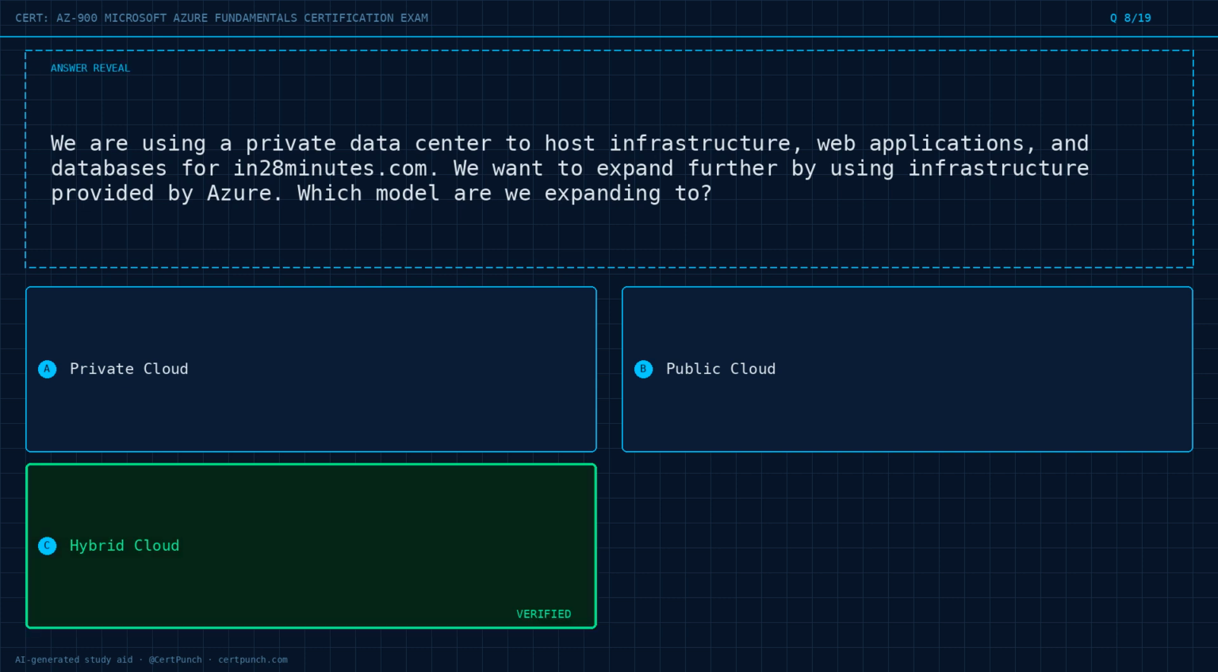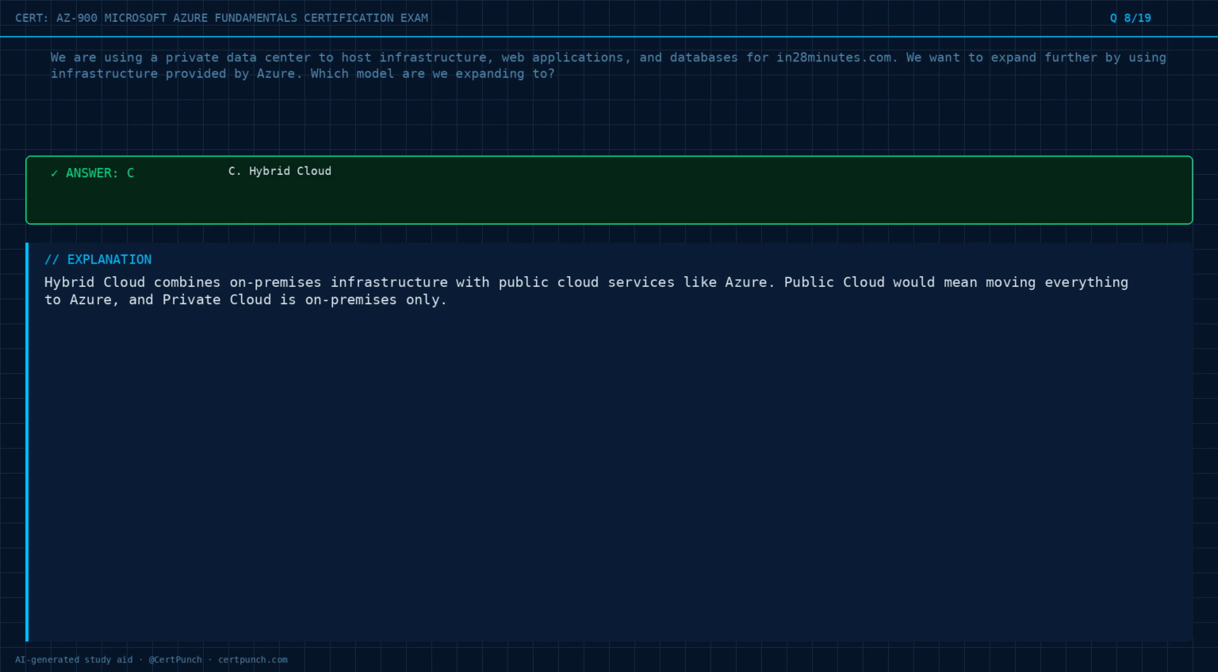The answer is option C. Exam logic. Hybrid cloud combines on-premises infrastructure with public cloud services like Azure. Public cloud would mean moving everything to Azure, and private cloud is on-premises only.